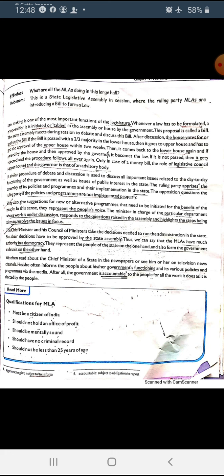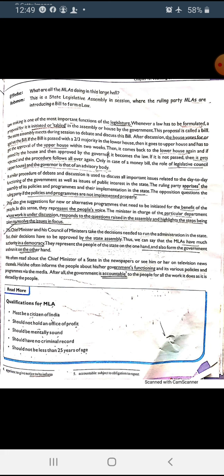If the bill passes with a 2/3 majority from the assembly members, then it goes to the upper house. It means after the assembly house, they go to the upper house, the council, if the state has a bicameral system, and have to get the approval of the upper house within 2 weeks. If it passes, then it goes to the governor for the sign and becomes law.